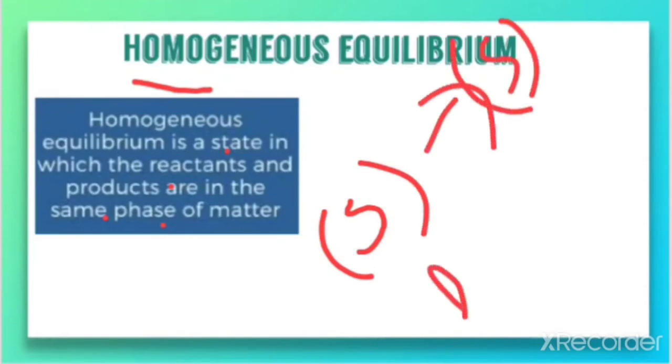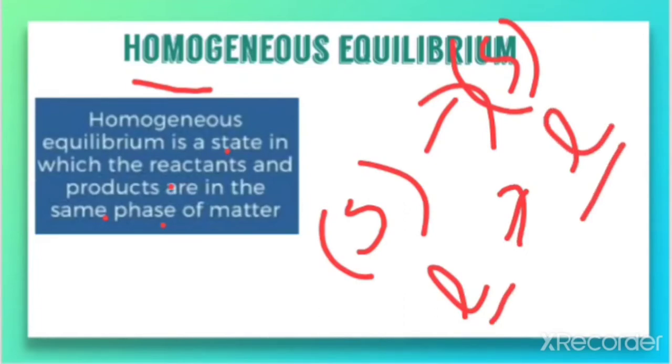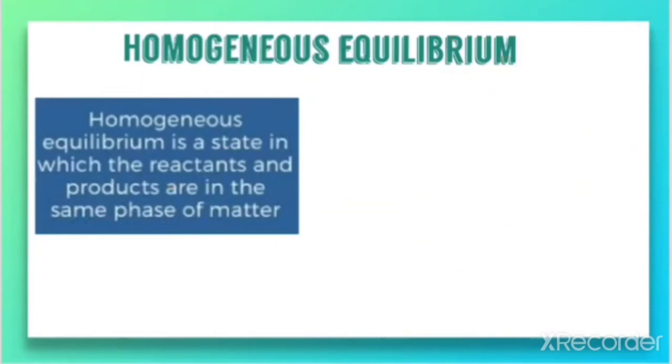If the reactants are liquid, the products are also liquid. So the reactants and products are in the same phase of matter. That type of reaction involving equilibrium is called homogeneous equilibrium.